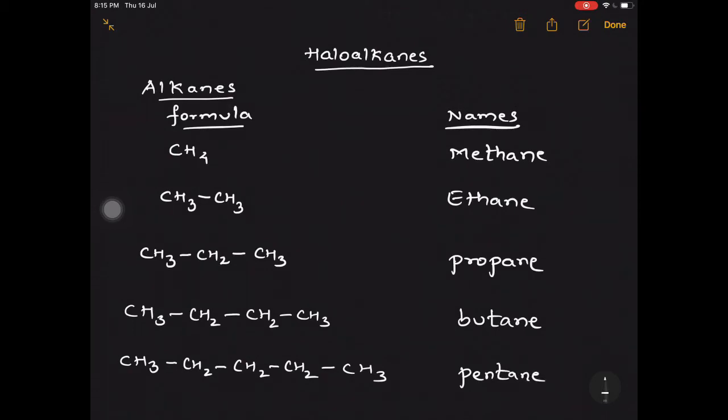Then we go on with hexane, heptane, octane, nonane, decane. The 11th is undecane, then dodecane, tridecane and so on, till the 20th, which is icosane. These are the first 5 members I have taken for the explanation.